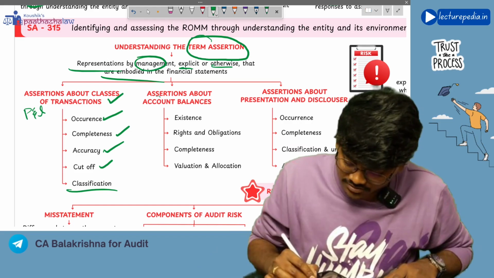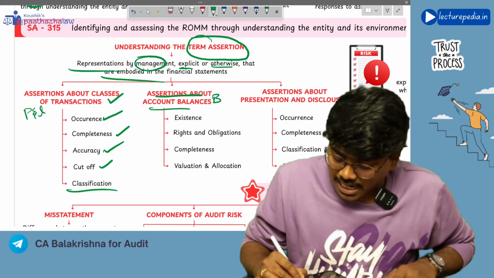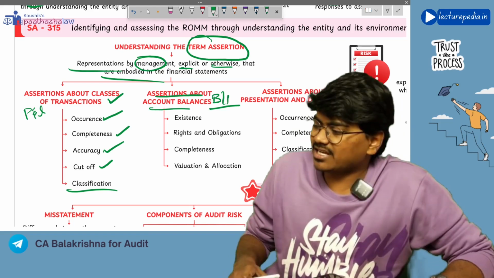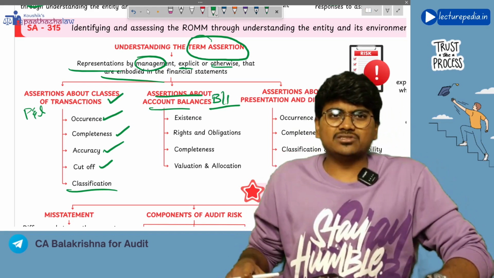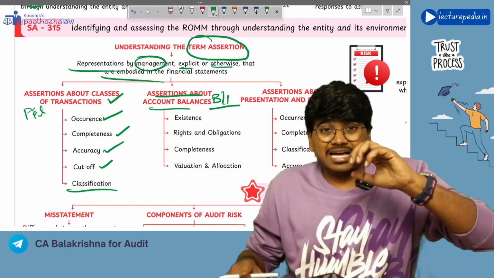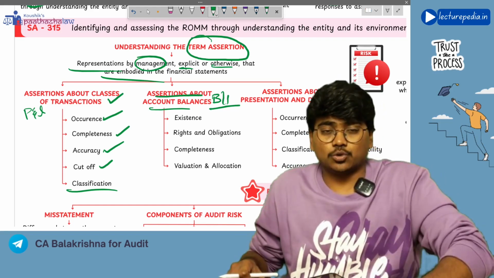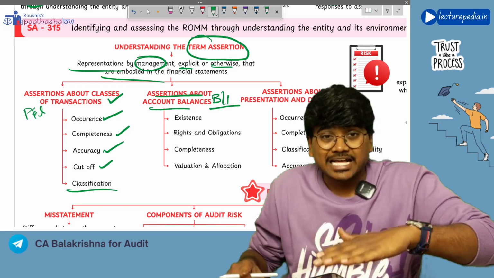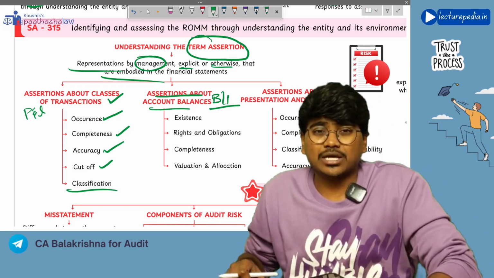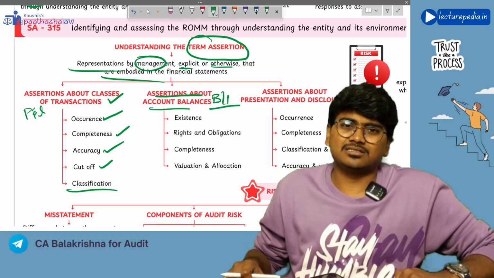Next, assertions with respect to account balances. Account balances means the balance sheet. In the balance sheet, there are various assertions with respect to account balances. So the first assertion is existence. Whatever assets we have shown in the balance sheet actually exist with the entity. Whatever liabilities we have shown also actually exist as on 31st March.